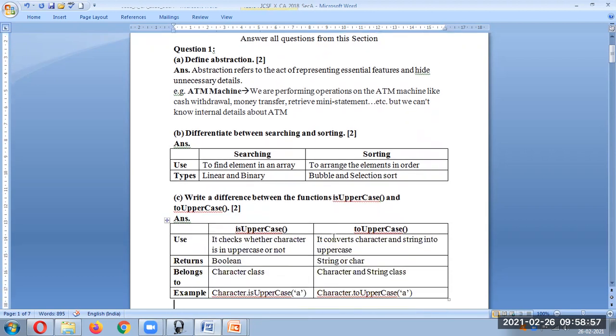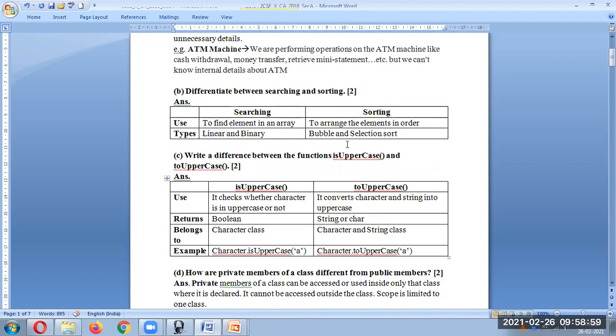Third question, write a difference between the functions isUpperCase and toUpperCase. As I have written on the left hand side, just to make it simple: what is the use of this? isUpperCase checks whether the character is in uppercase or not, whereas toUpperCase converts the character or string into uppercase. What do they return? isUpperCase returns a boolean data type, whereas toUpperCase returns either a string or a character.